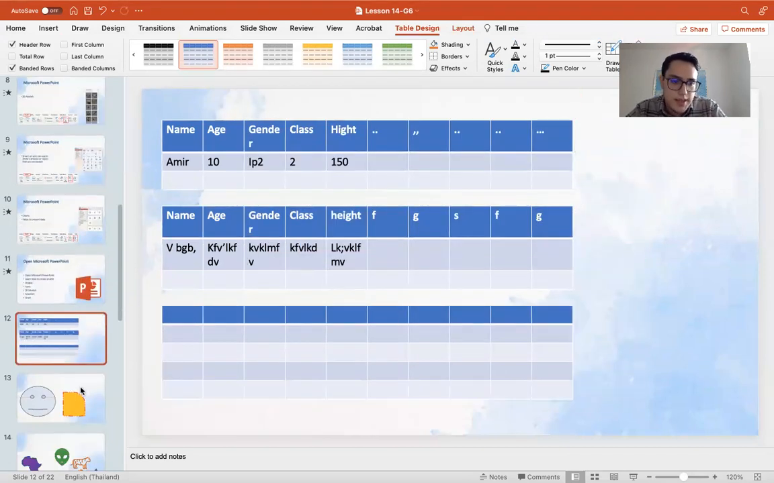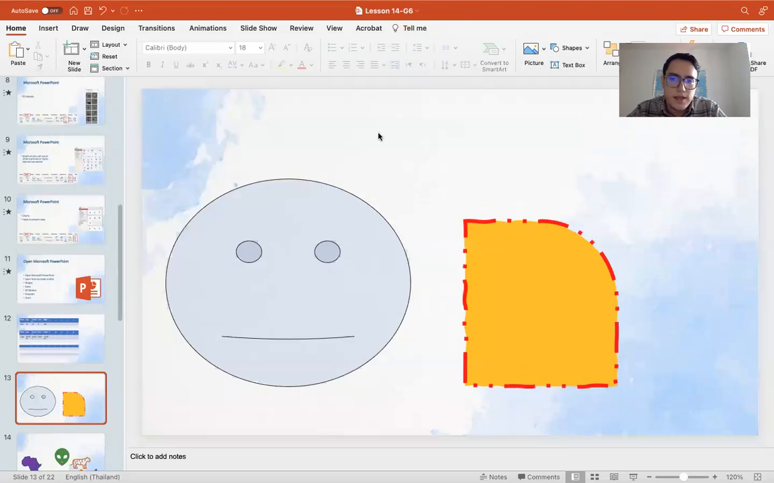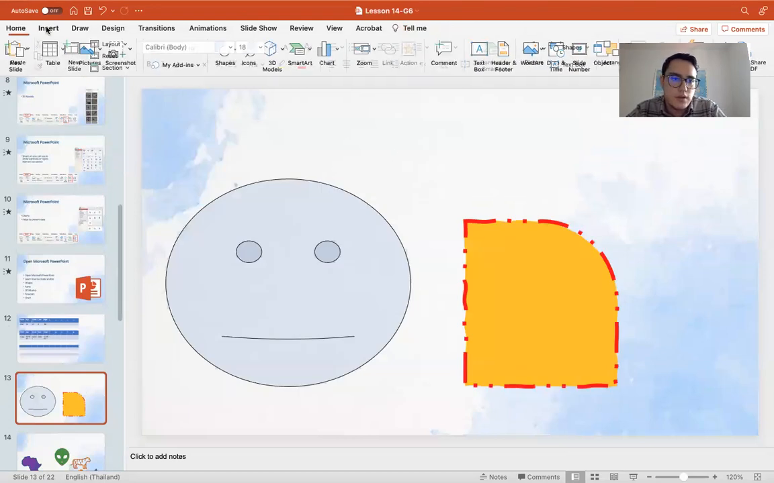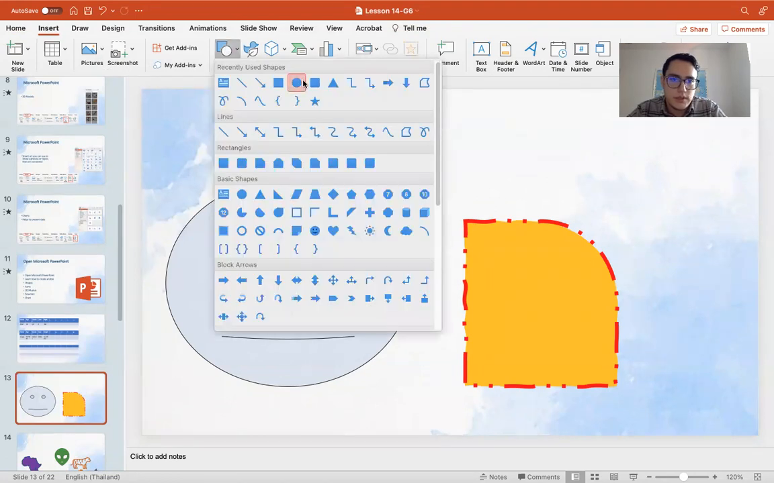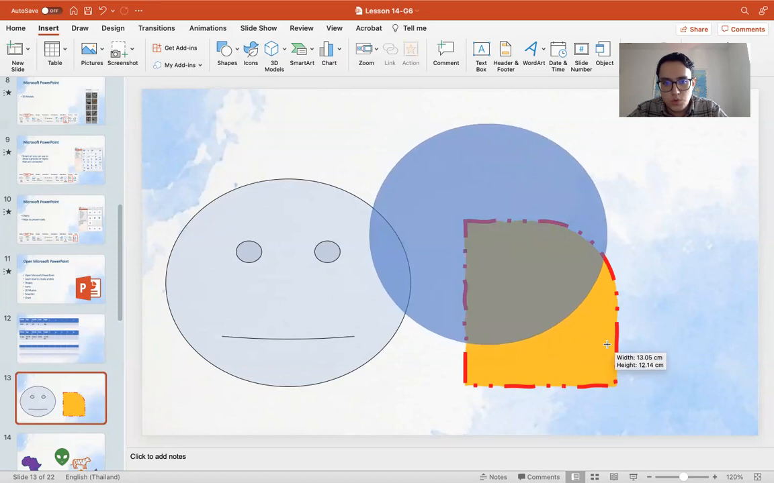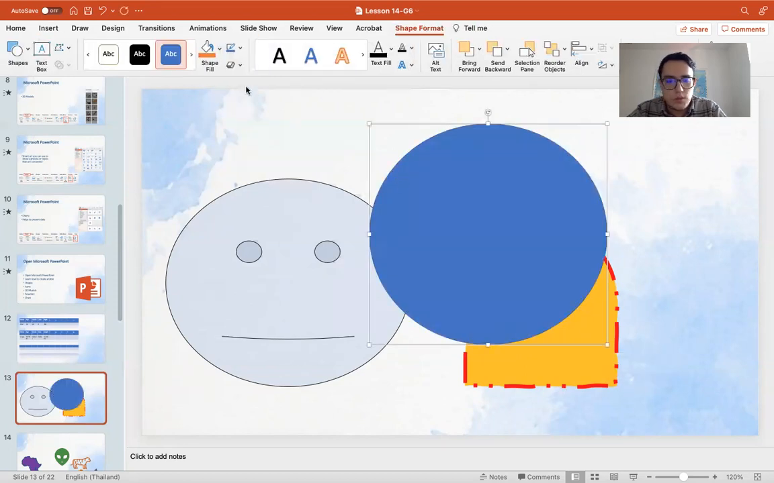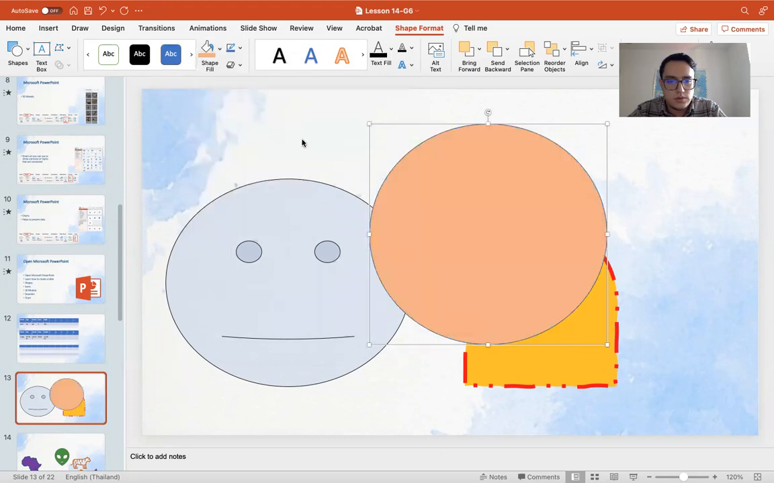Okay, next we have the shapes, which you can go to insert, come to shapes, and you can draw anything you like. You can choose the color you want.